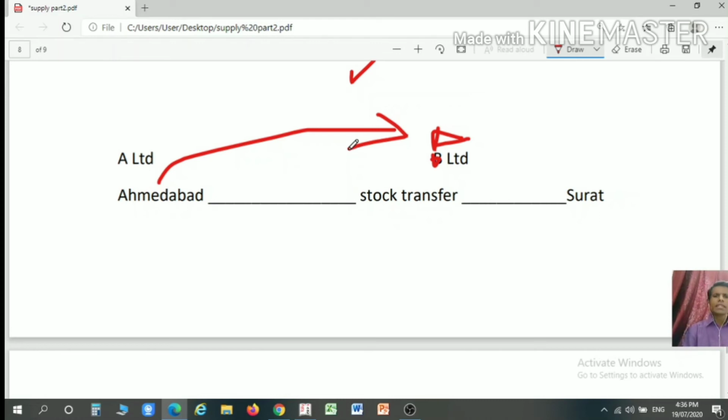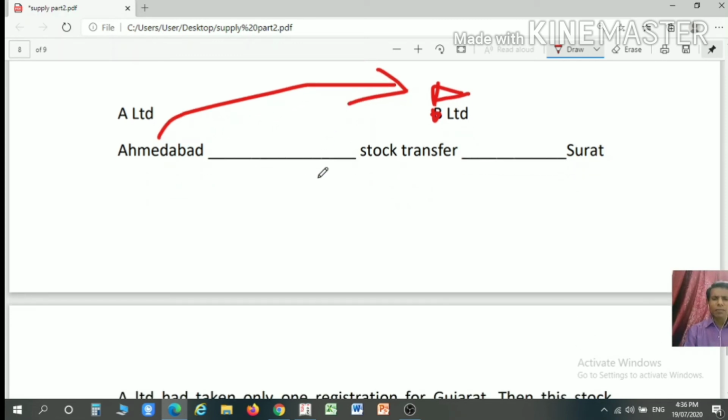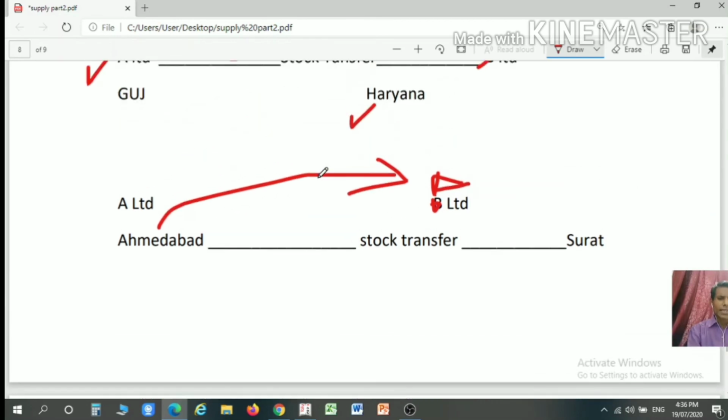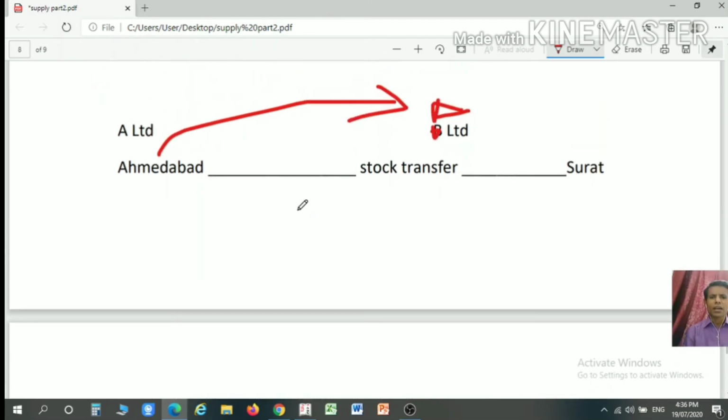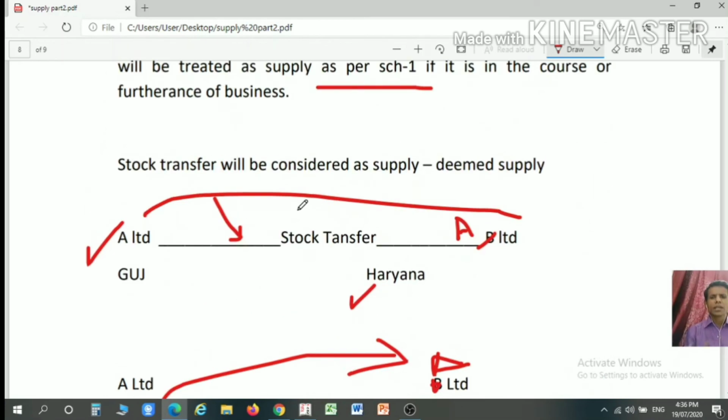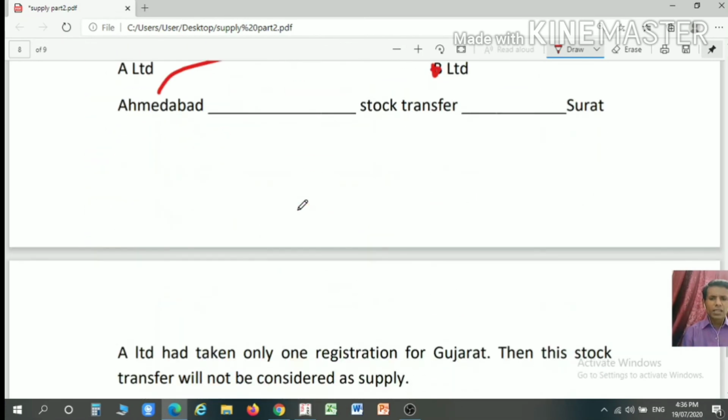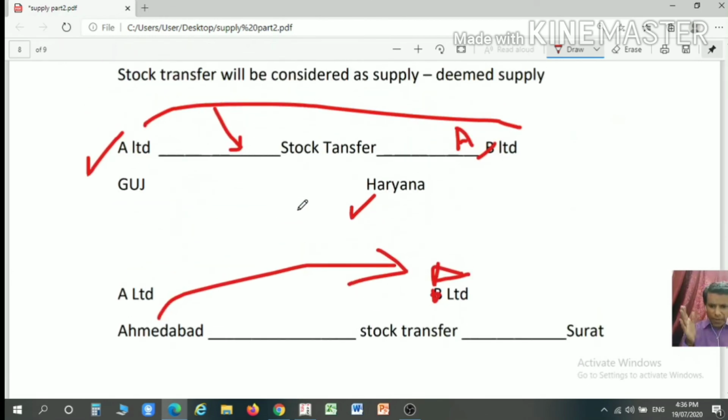both branches have separate GST numbers. However, if both branches do not have a separate GST number, then it will not be considered as a supply. So, for the purpose of an intrastate stock transfer, the transfer will be considered as a supply only if a separate GST number is taken. However, for an interstate transaction, the stock transfer is considered as a supply. Remember that for an intrastate stock transfer, it is considered a supply only if a separate GST number is taken.